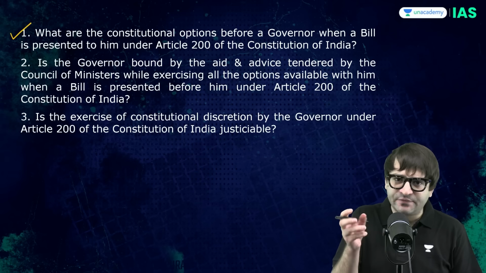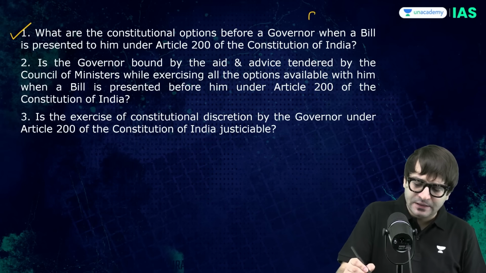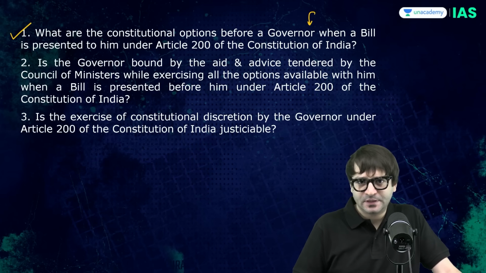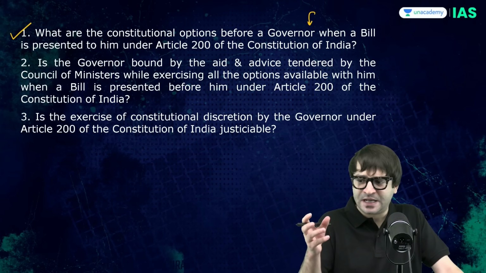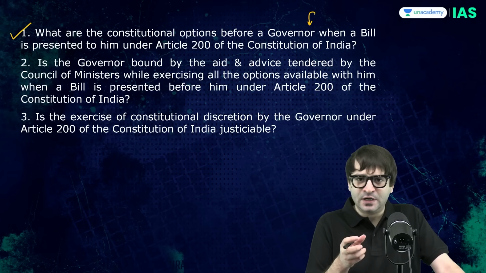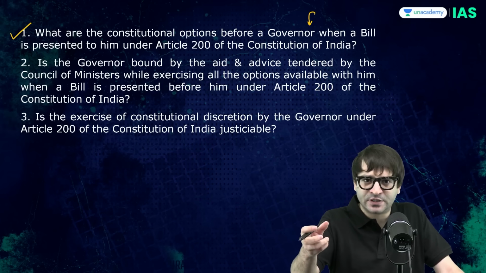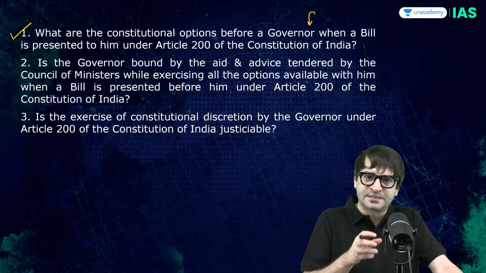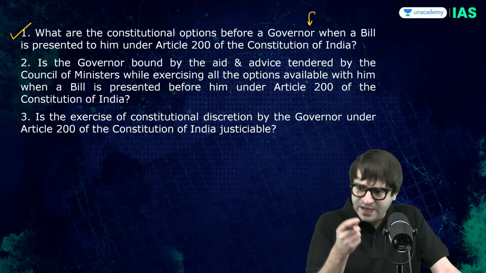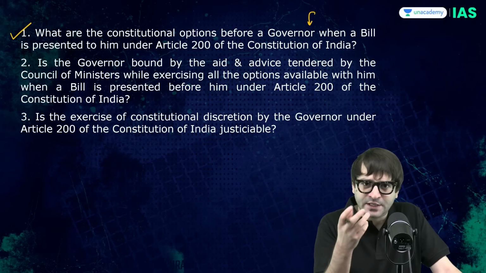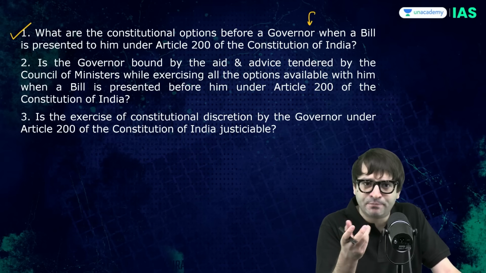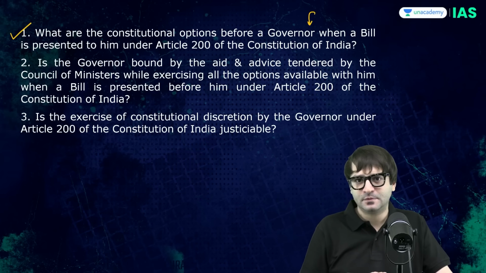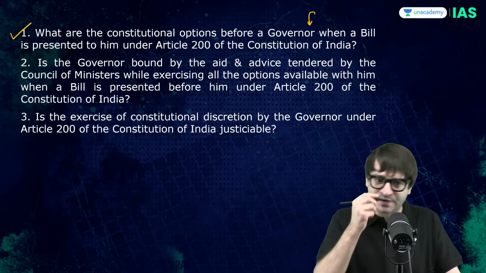Question number 1. What are the options available with the governor when a bill is presented to him under Article 200? Because according to the Constitution, the governor may give assent or withhold assent and then send the bill back to the state legislature for reconsideration, or reserve this bill for the consideration of the president. Now, can you please clarify what are these options available with the governor? Because you seem to have rewritten the constitution. Please give us your opinion on this, your advice on this.